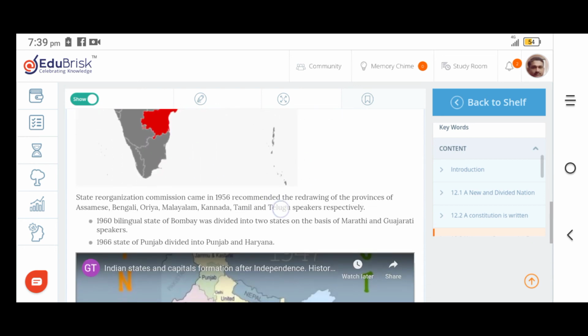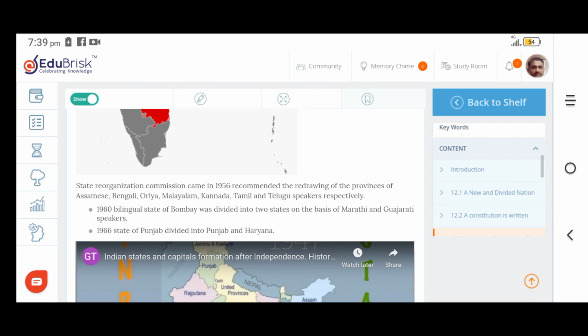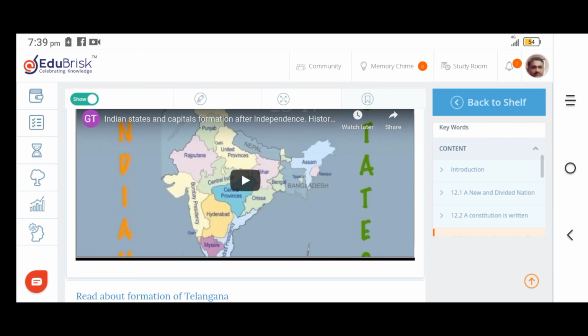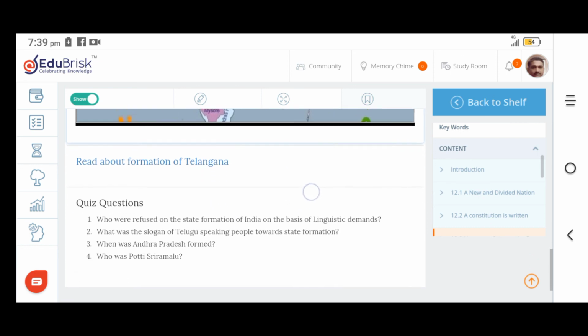So later on, what happens? This also joined the Indian Union. Some states were ready to join the Indian Union. Some states were forced to join the Indian Union.